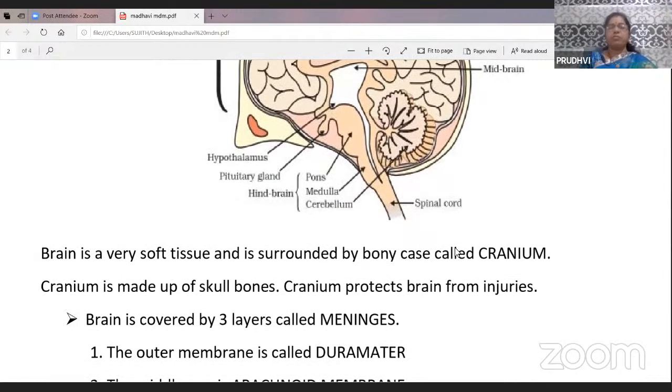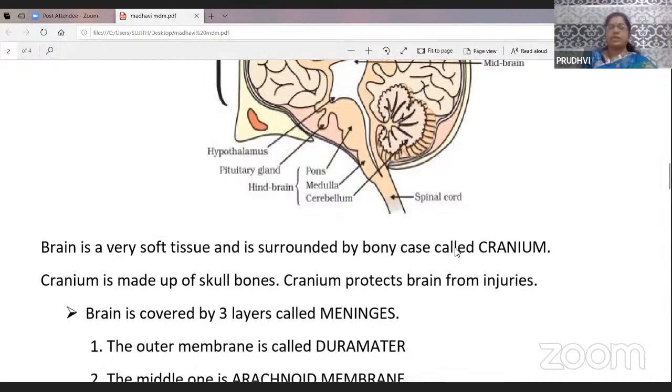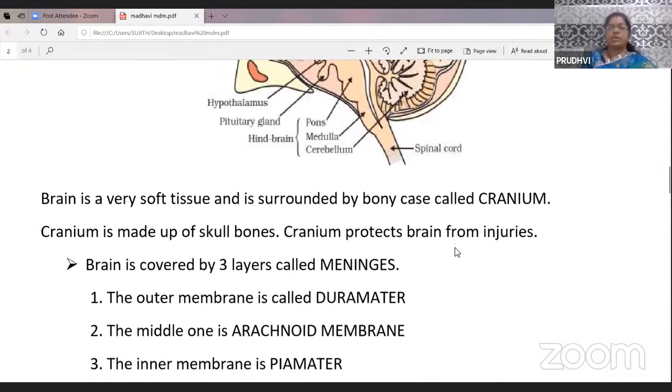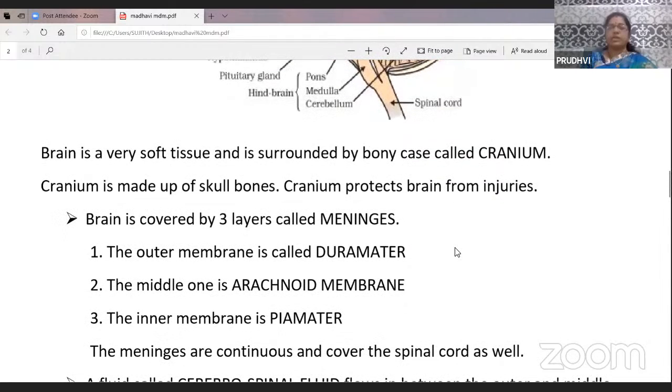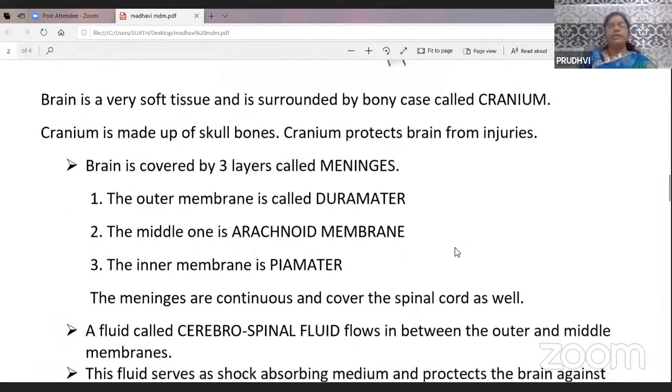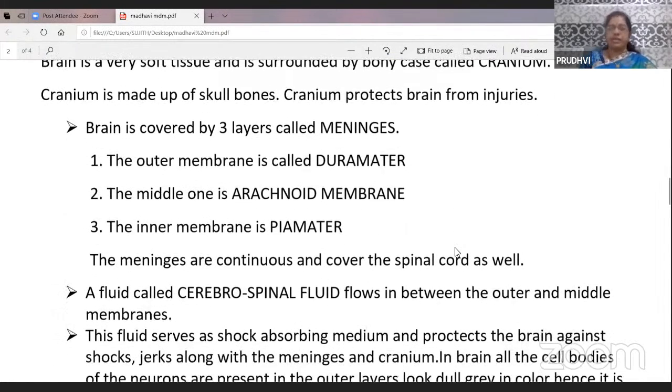The cranium is made up of skull bones. The cranium protects the brain from injuries. So, to protect the brain from injuries, the brain is covered by 3 layers called meninges. It is very important.